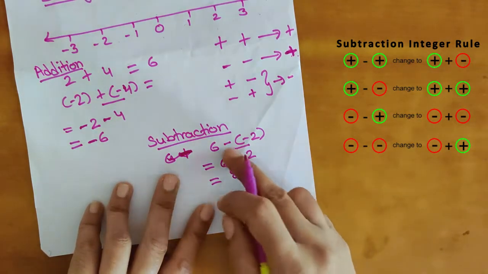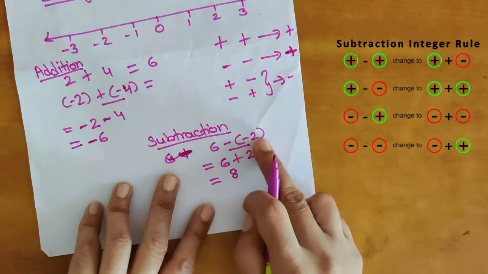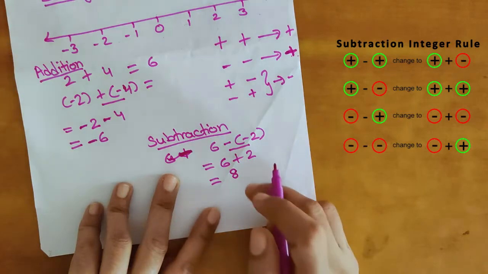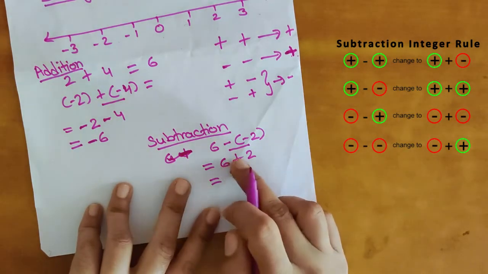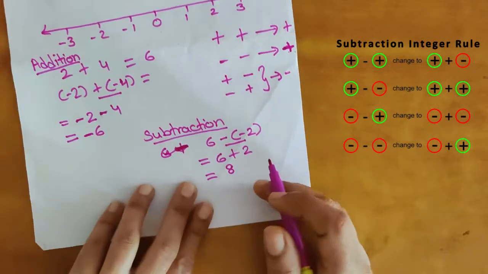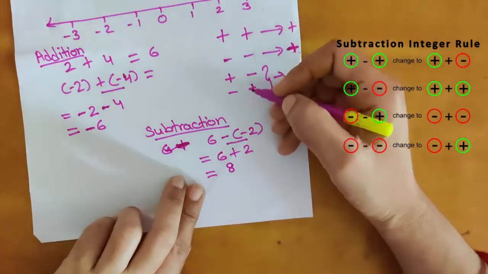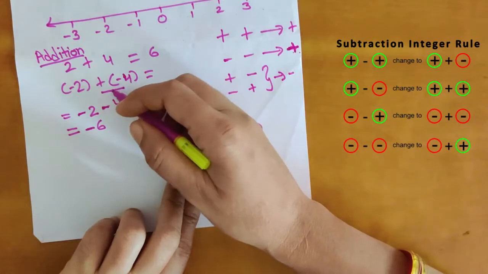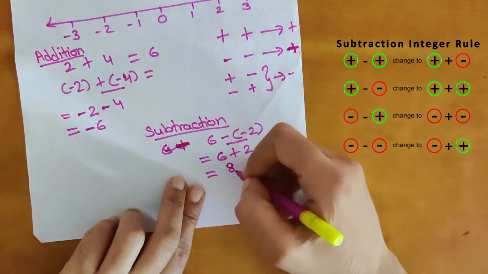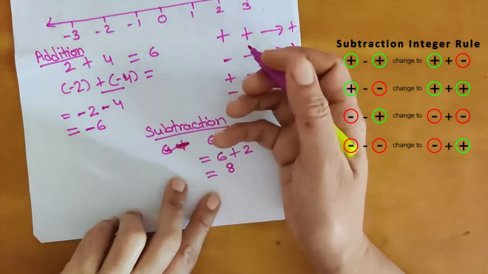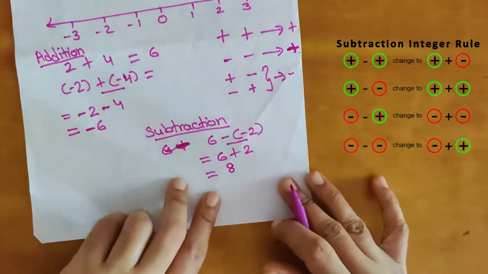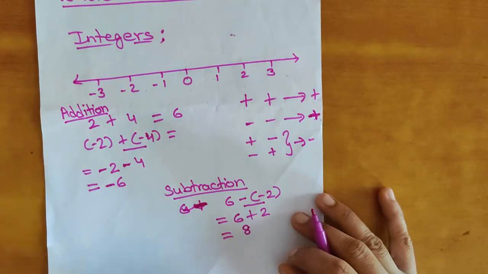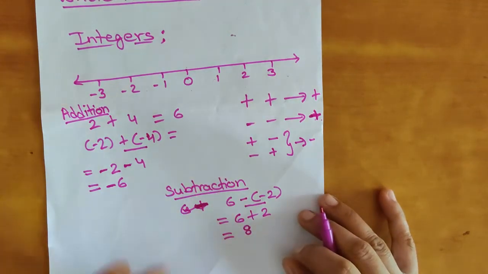So 6 minus 2, continuous sign is there, so it will be plus sign and the sum, 6 plus 2, is 8. So when the sign is in continuation, in addition and subtraction, first we have to put the sign and then do the plus or minus, whatever it is. So this was about the addition and subtraction of integers.